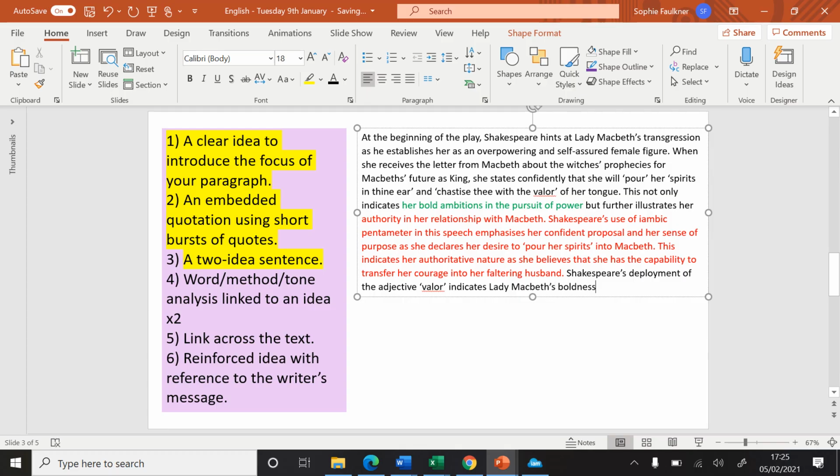That's the link to the idea. And we can develop that a bit more. Determination to ensure Macbeth's success, because this is ultimately the goal of Lady Macbeth throughout the text, so it's important we make that clear.